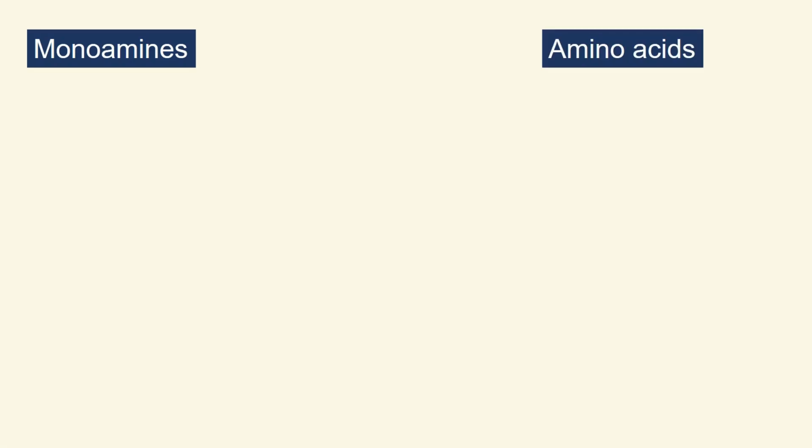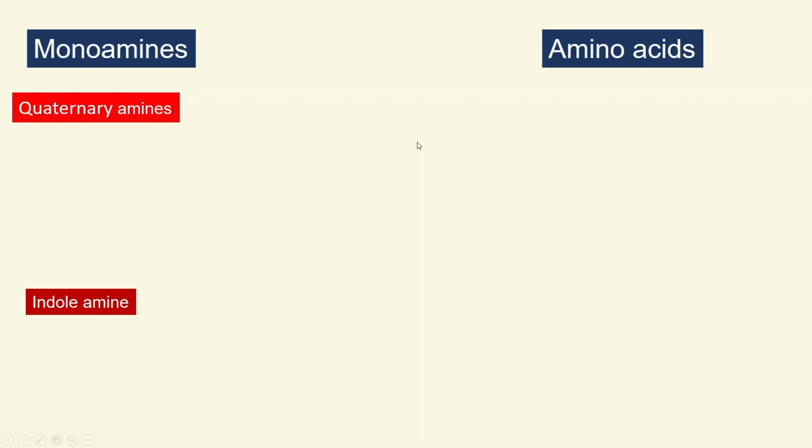In this video, I would like to focus on the two major types of neurotransmitters. Those are monoamine types, and the second ones are amino acid types. Monoamine types are further divided into quaternary amines, indole amine types, and catecholamine types.